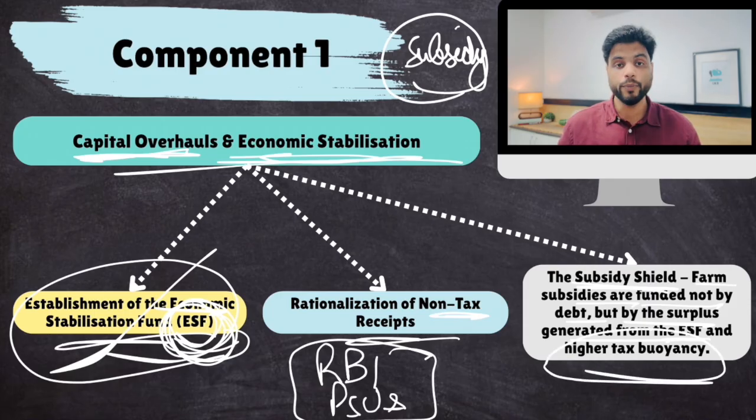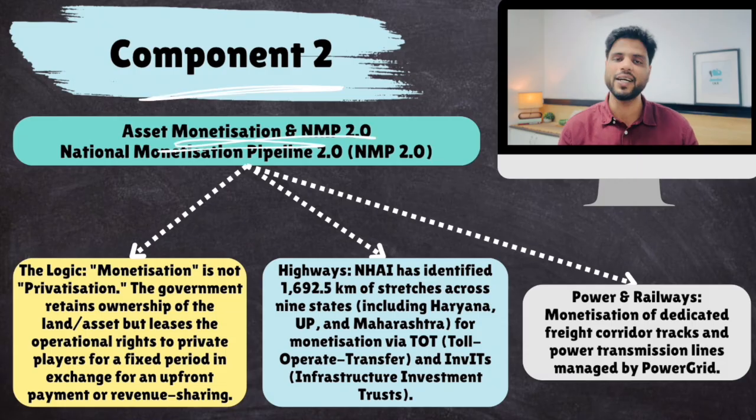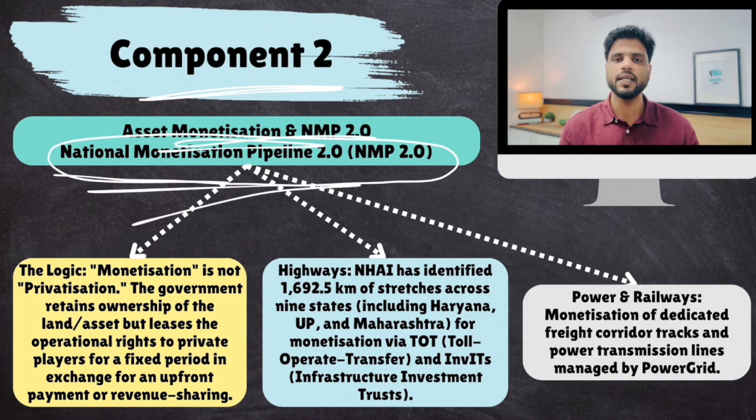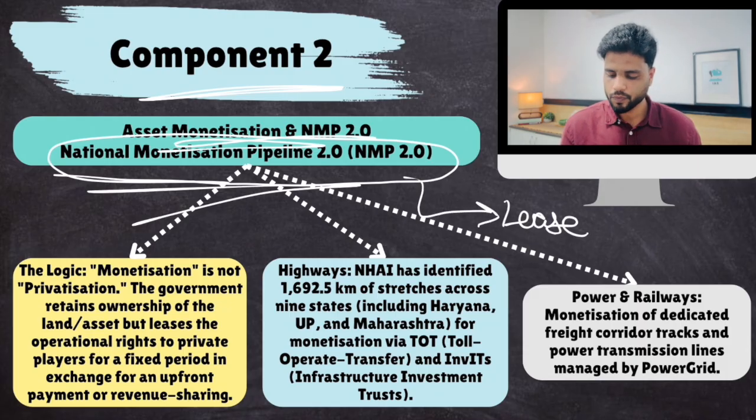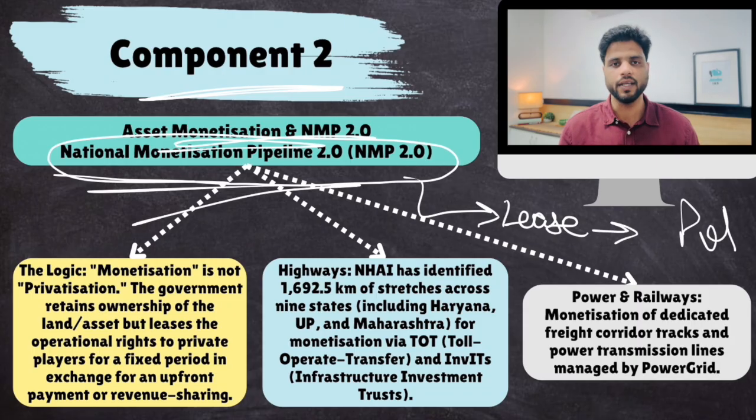Okay. Then there is a component 2 also, and that is asset monetization. Government had launched national monetization pipeline. Under this, there were various government assets like airports, railway stations. All these assets were not working. They were left idle. Now, government has decided to lease them out to private players. Ownership is with the government, but it has leased them to private players in return for some money. That money will be used for paying off subsidy bill, and those assets would also function because private manages those assets efficiently. So this is component 2 of the strategy.